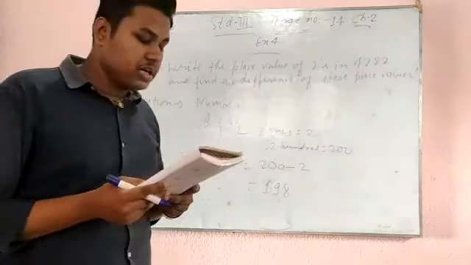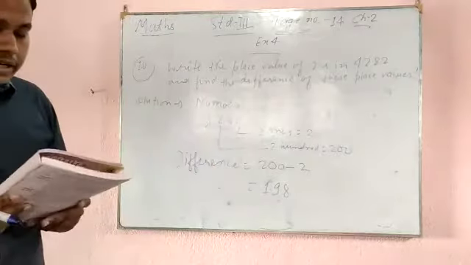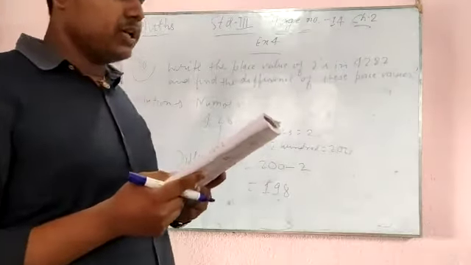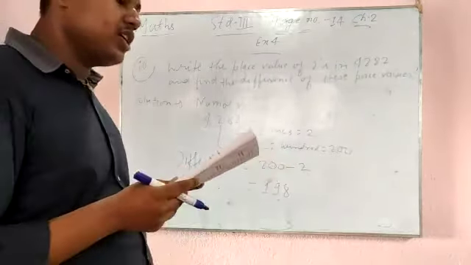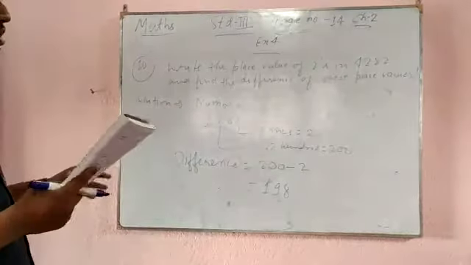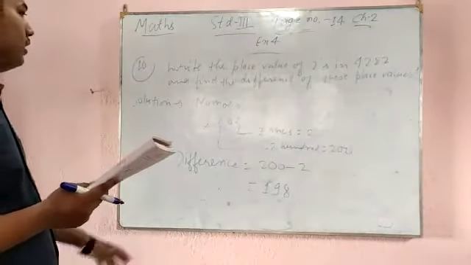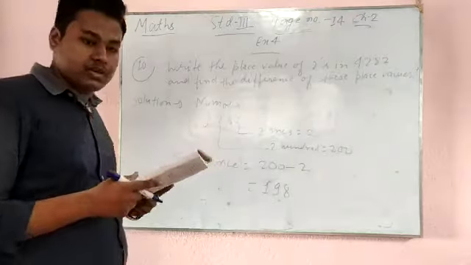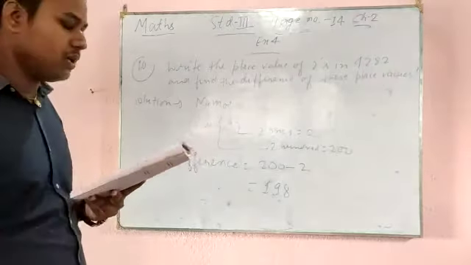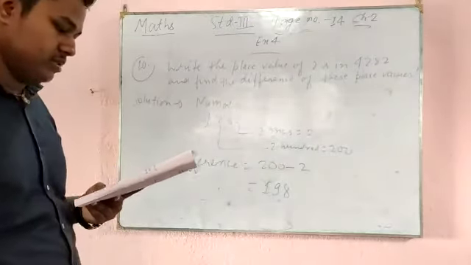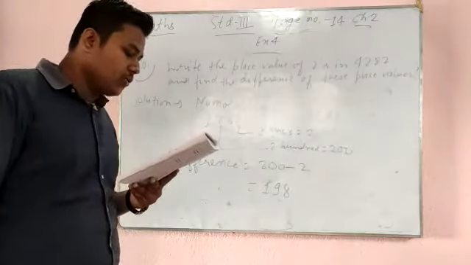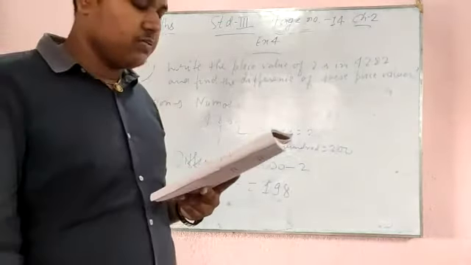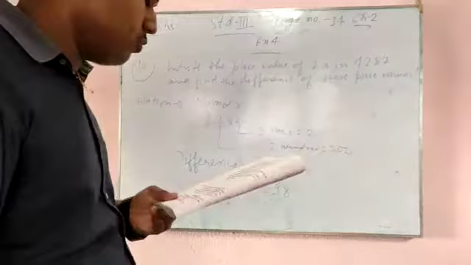Now question number 11: find the difference of the place values of 7's in 6577. It is the same as question number 10. First find the place value, then find the difference. Now in question number 12, you have to write the place value of each digit. Very easy, you will write it.